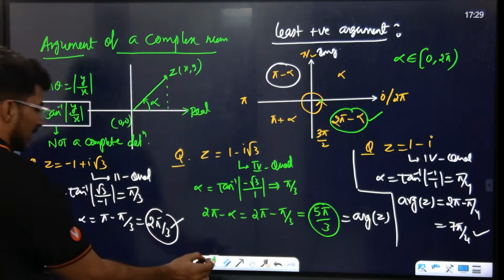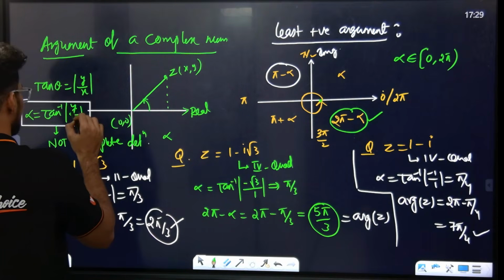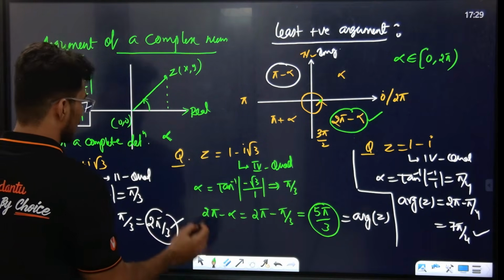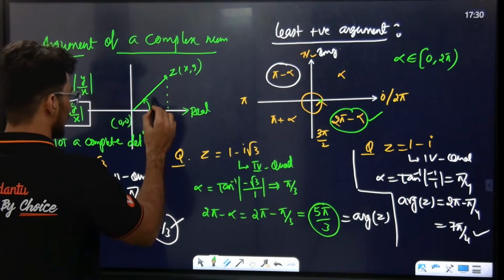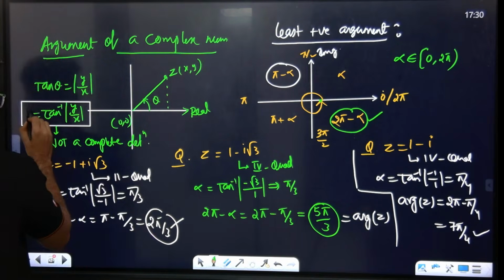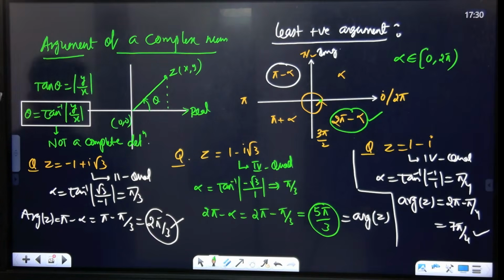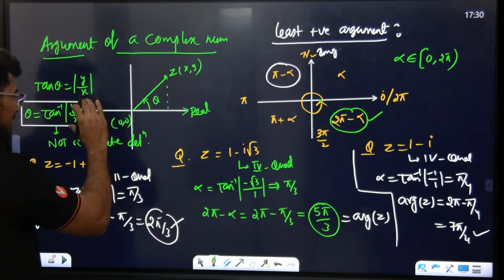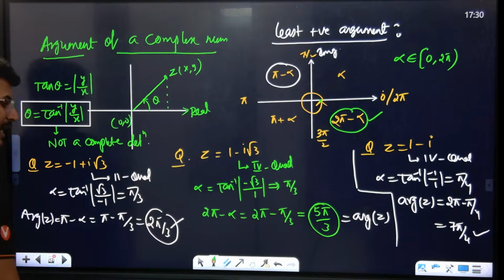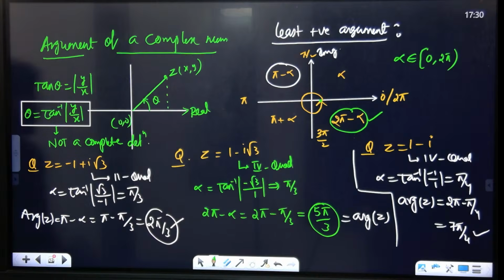Now if you don't want that: you took alpha here, let me take this as theta. This is also correct, just to make it a bit different. You can take this as theta. Then this is the theta formula here. Whenever you need this angle, what is the formula? Tan inverse of y by x, we need to find out. Yes or no? Are you getting the point or not? Tell me, are you all understanding? Is that clear with everyone, guys?